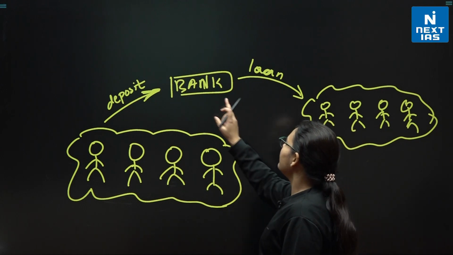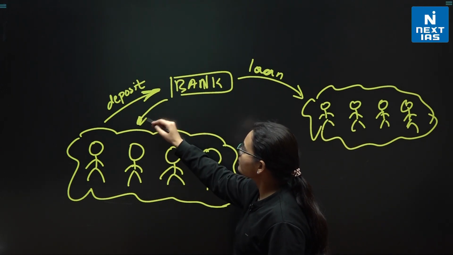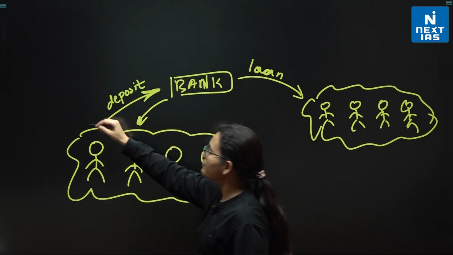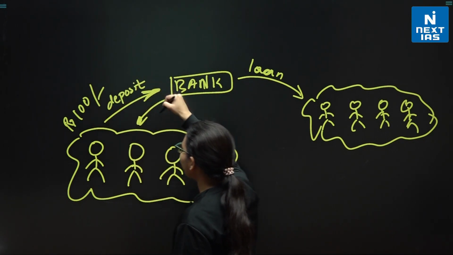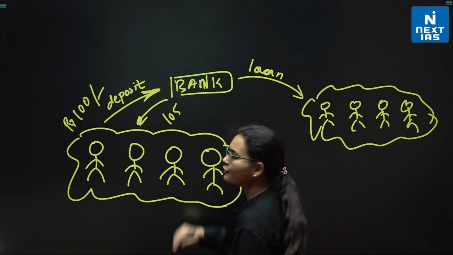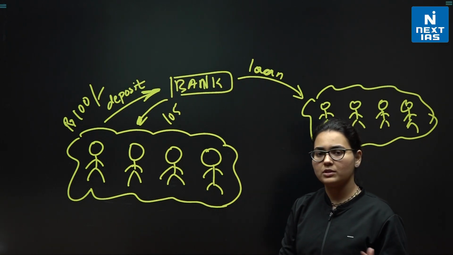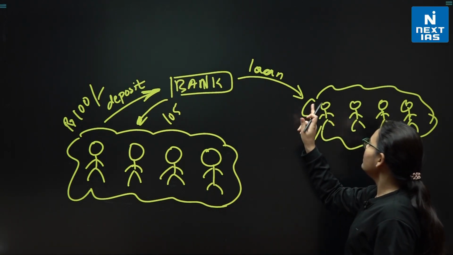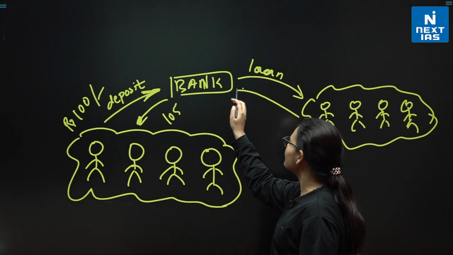Now, the bank is giving some interest to this group. For example, if they have deposited rupees 100, the bank returns rupees 105. That's the interest we get from the bank if an amount is kept in the bank account, right? Now, these people who have taken a loan from the bank will be giving interest to the bank.